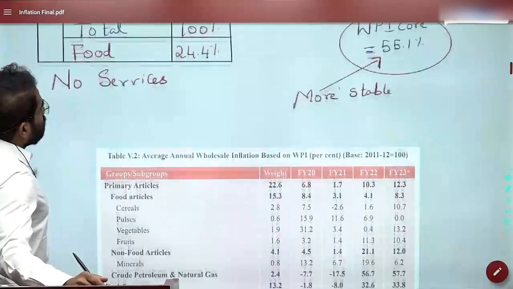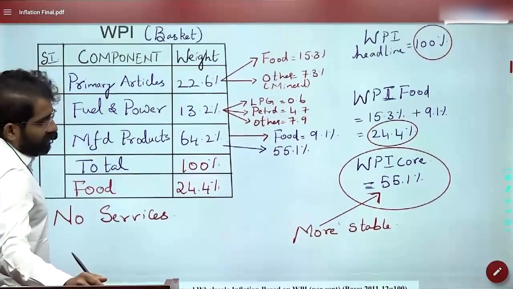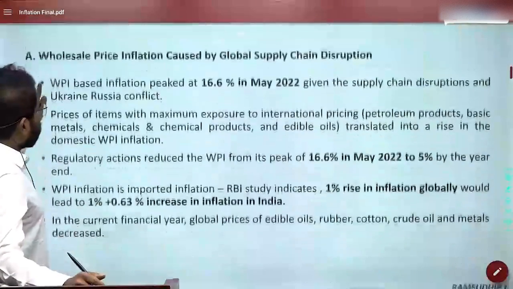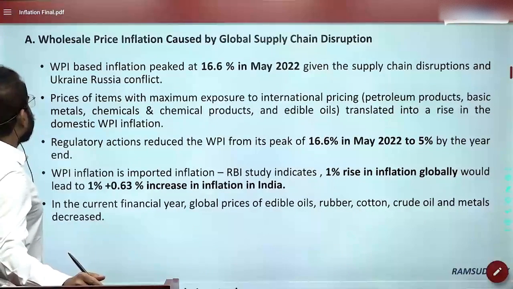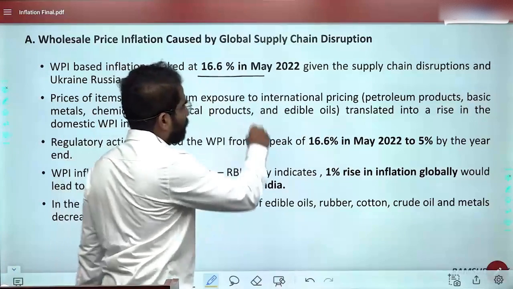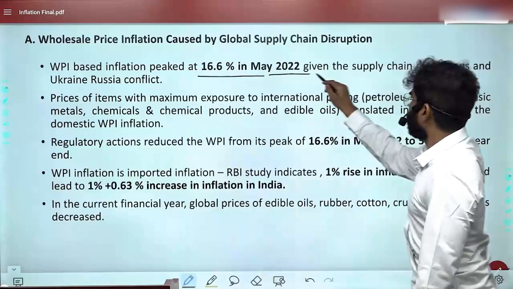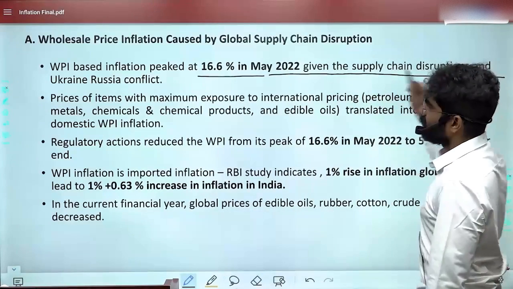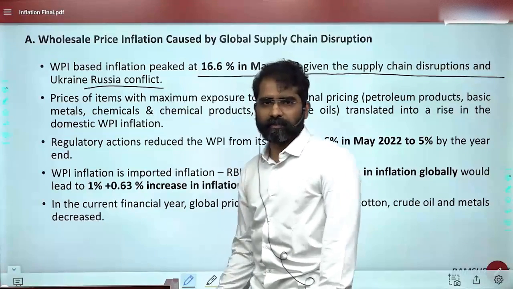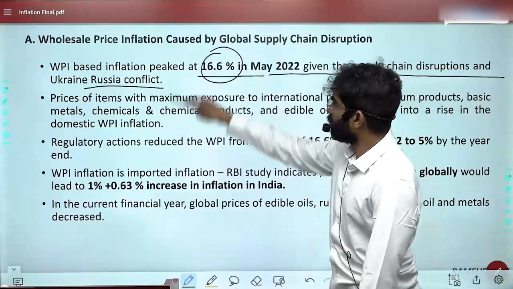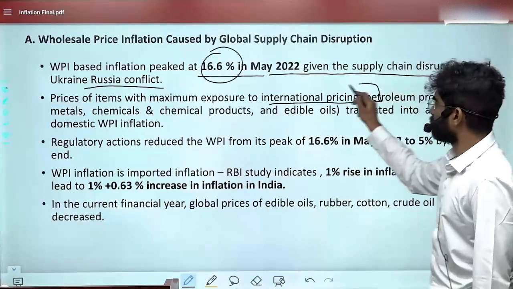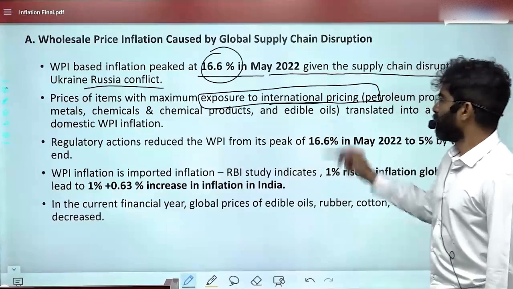So this is important. This box is important. Okay. Now here, WPI-based inflation peaked at almost 16.6% in May. Given the supply chain disruptions and the Ukraine-Russia conflict, oil, food, everything started becoming costly. That time it has peaked. And prices of items with maximum exposure to international pricing started increasing.